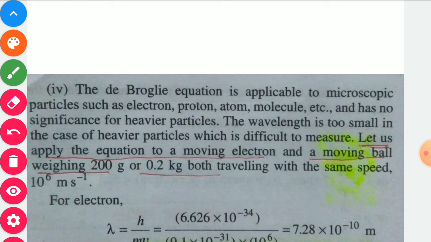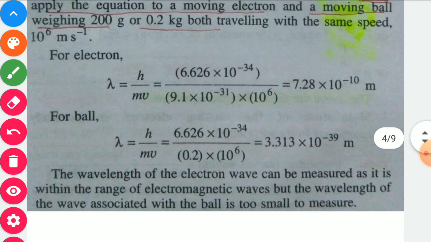Let us apply the equation to a moving electron and a moving ball weighing 200 gram, that is 0.2 kilogram, both traveling with the same speed, that is 10 power 6 meter per second. So here we may find the de Broglie wavelength in both situations. First of all, for the electron, the same formula will apply, lambda is equal to h upon mv.